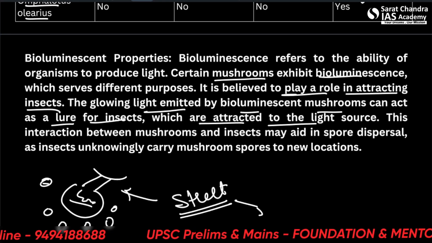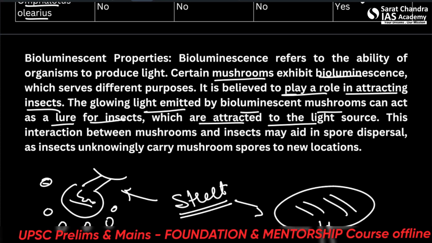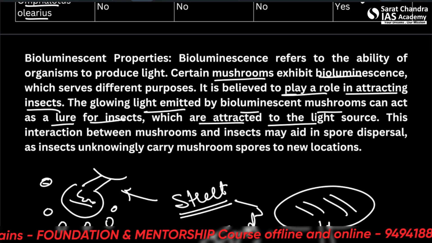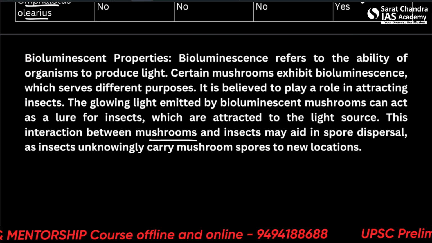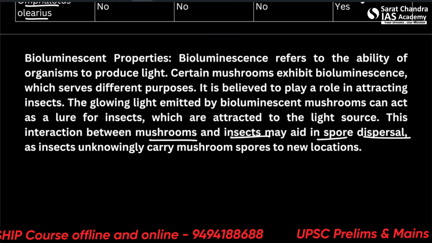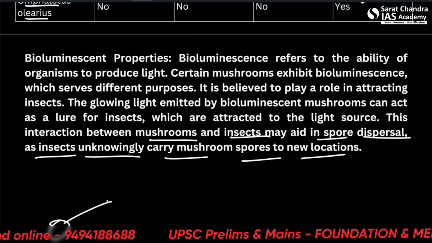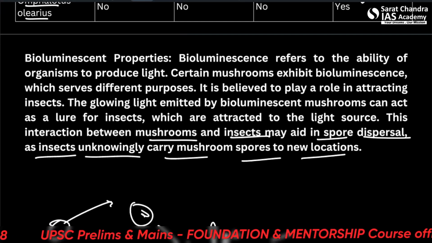Bioluminescence is a similar thing. It attracts them and they think there's some kind of food there. This interaction between mushrooms and insects may aid in spore dispersal, as insects unknowingly carry mushroom spores to new locations, which means more area for the mushroom.